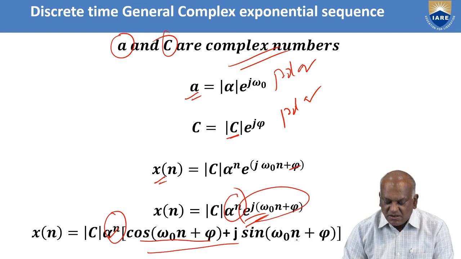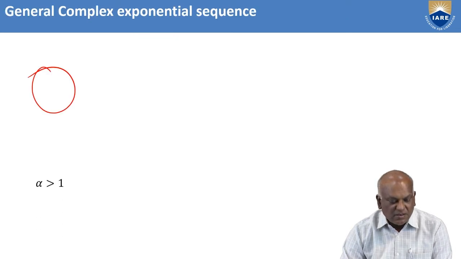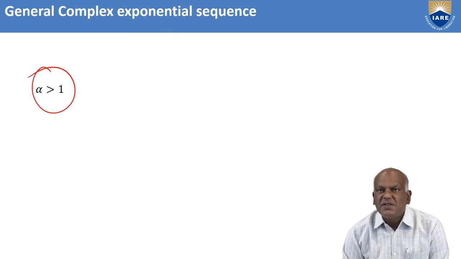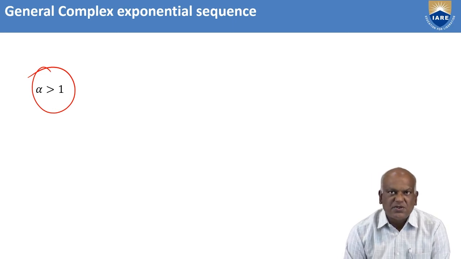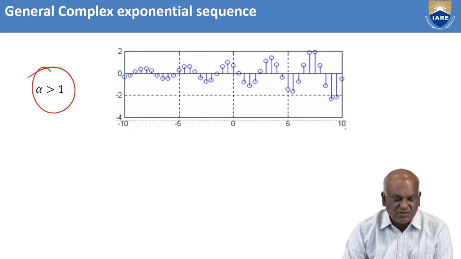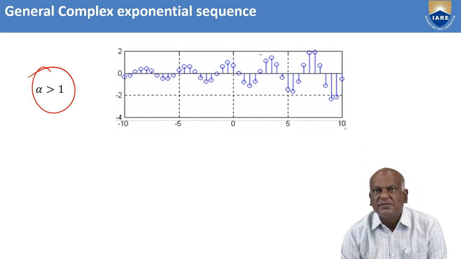Suppose we are multiplying with larger values of alpha, that is, alpha greater than 1. That means sinusoidal signals are multiplied with a growing exponential. Samples look like this.